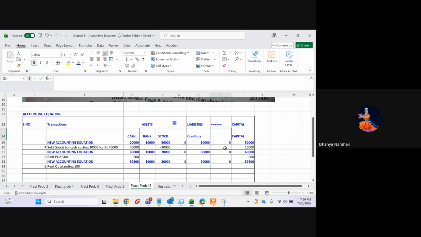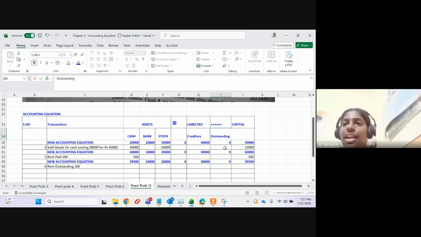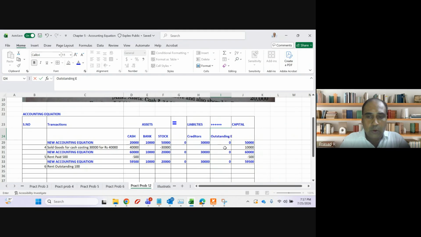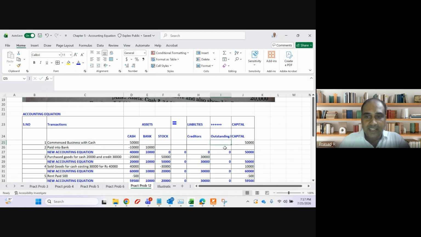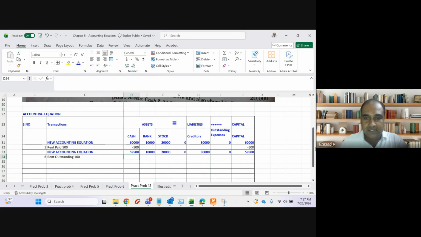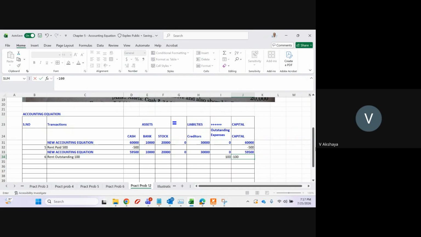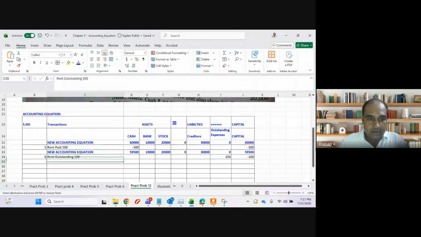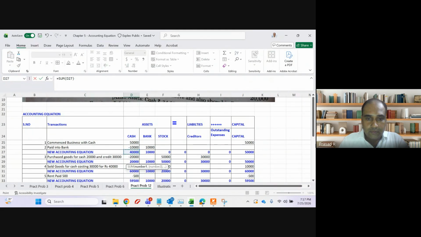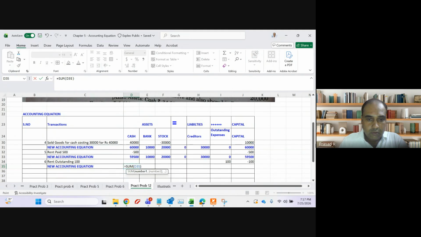Liabilities will increase and capital will decrease. We will add one column, outstanding expenses. In case there are other outstanding expenses like salary, we can use the same column. If there is only one outstanding item, we can use rent also. Not a problem. So 100 rupees liability will increase. And when I incur an expense, my capital will increase or decrease? Decrease. Fantastic, guys. Very good. So this is my new accounting equation, guys.